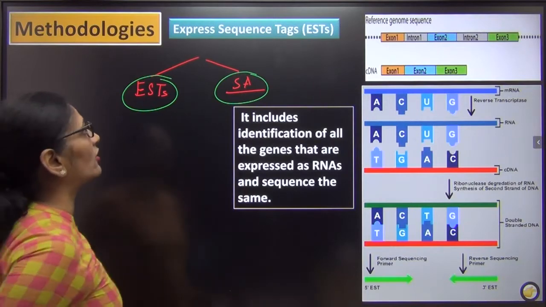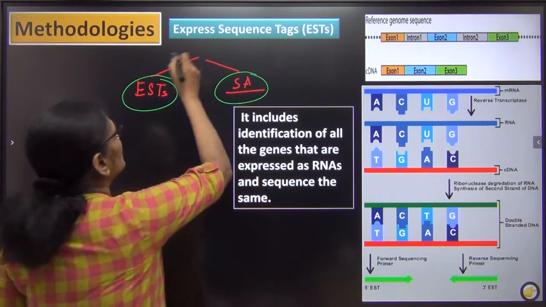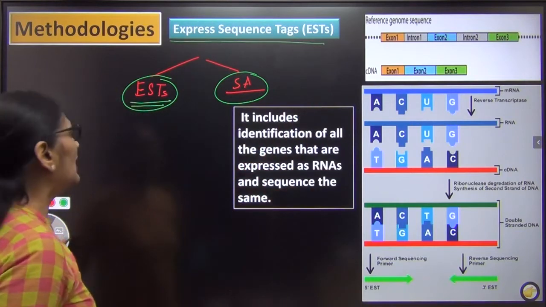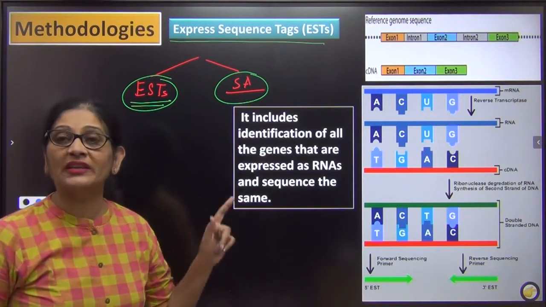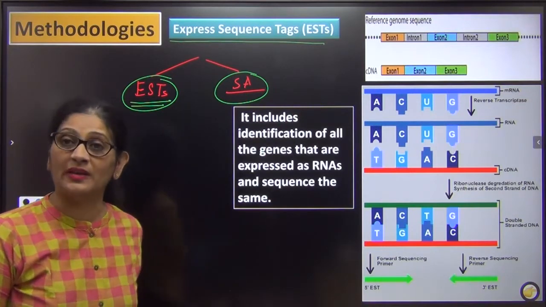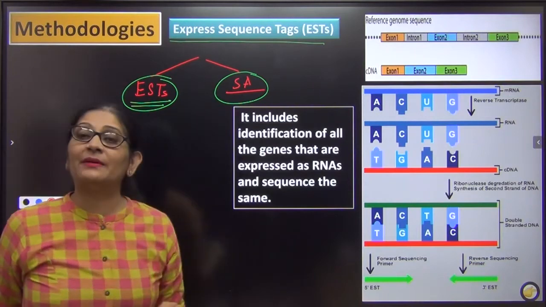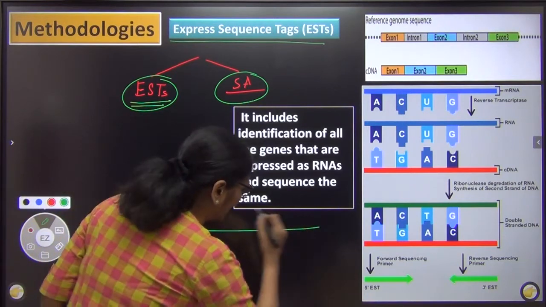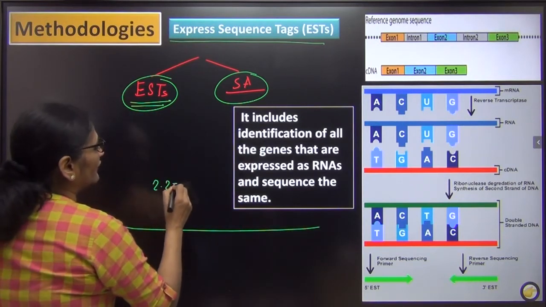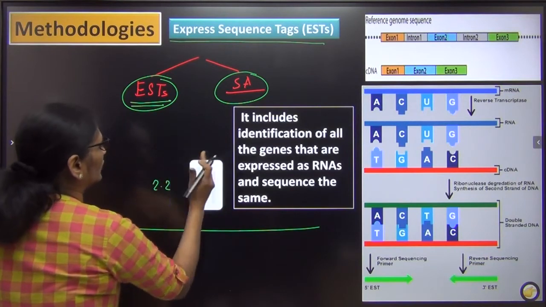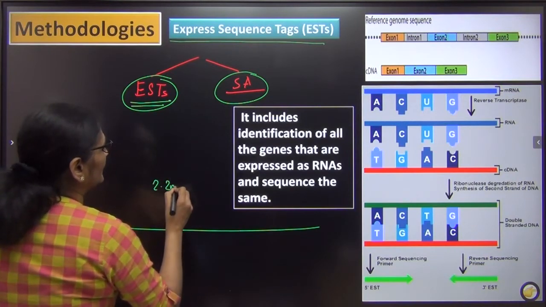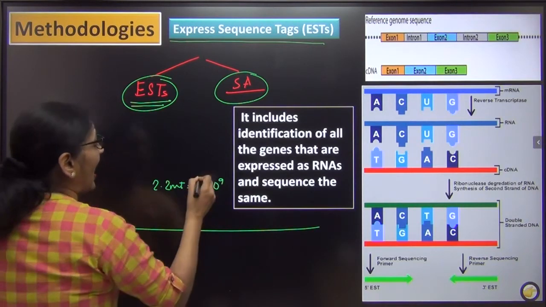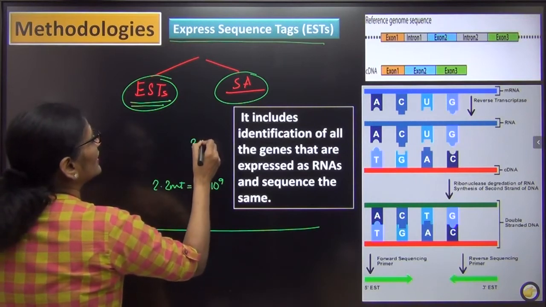Now, what are these 2 methodologies? Let me tell you one by one in detail. So the first one that was proposed was EST, Expressed Sequence Tags. The scientists who were advocates of EST said no, the EST method should be taken up. What does that mean? You can tell from the name, Expressed Sequence Tags. That means they said that our DNA, the 2.2 meter DNA, even if we go for the haploid number, is made up of 3 into 10 to the power 9 base pairs, and the cost of one base pair is $3.